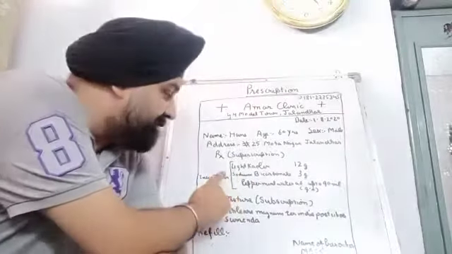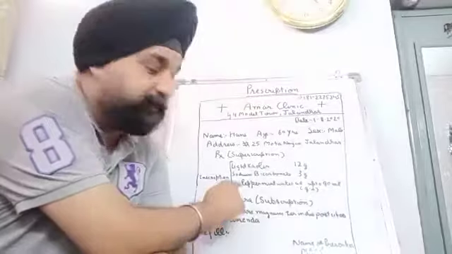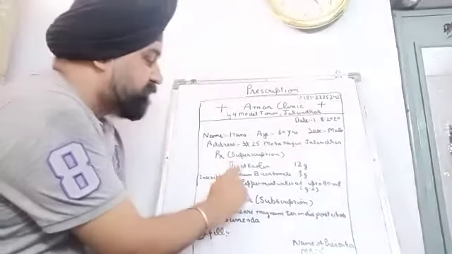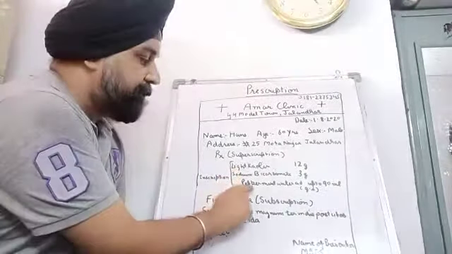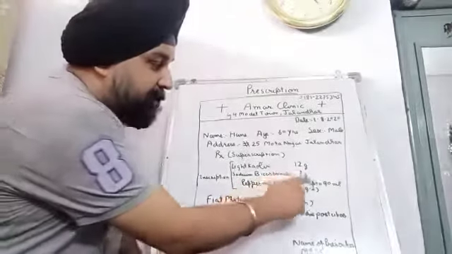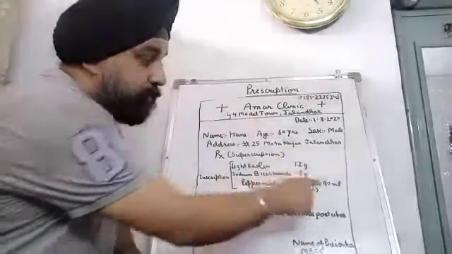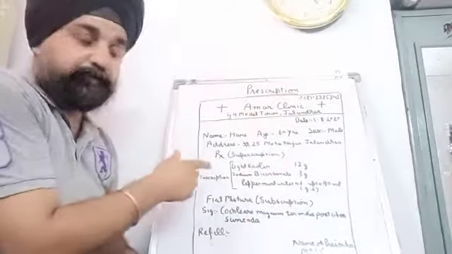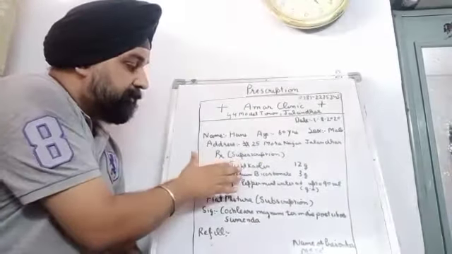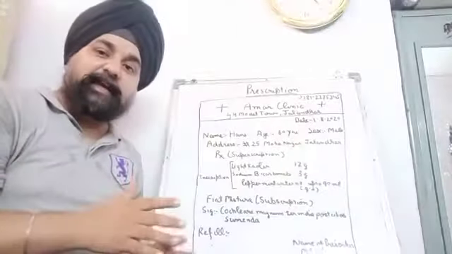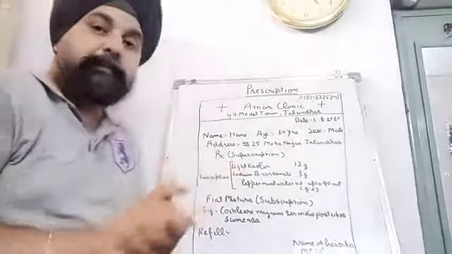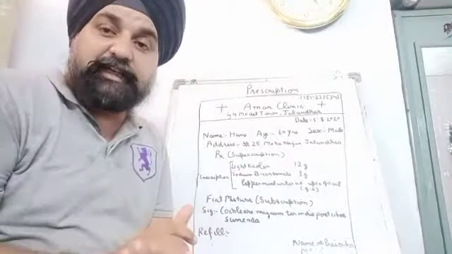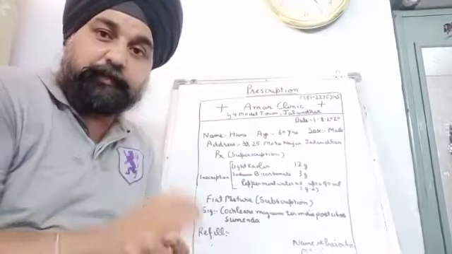Then comes the inscription. Inscription basically consists of the main part of this prescription, like this. Here we have used light kaolin, sodium bicarbonate, peppermint water. Peppermint water is added up to 90 ml, to prepare this mixture. Now all these three ingredients may have different roles. Light kaolin may be the main active ingredient which is showing the therapeutic action.